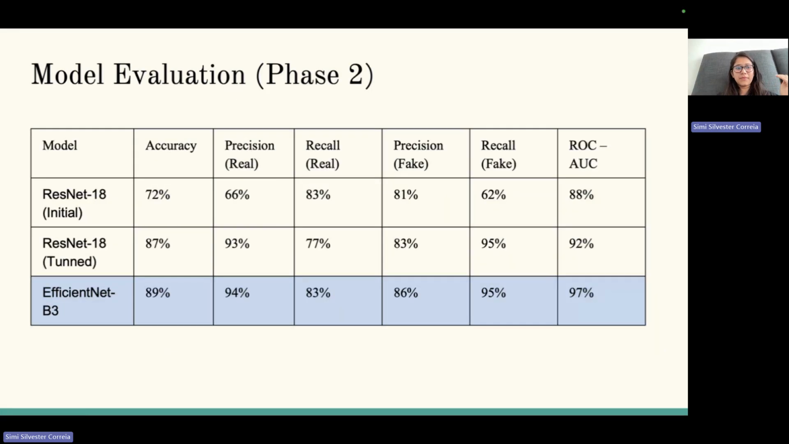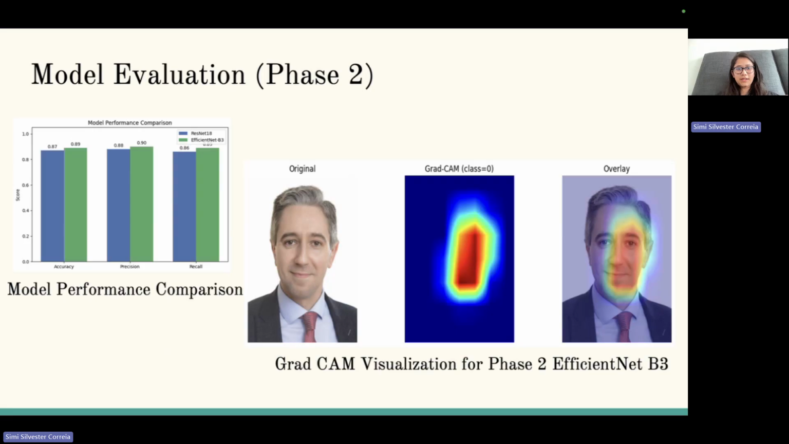In phase 2, I compared these three models, and all these three models were built on the 400 images that were generated synthetically and also the real ones that were used. So we found out that EfficientNet outperformed both the ResNet models in both precision and recall. For recall, for real, it gave 83%, and recall for fake, it gave 95%, which was good enough.